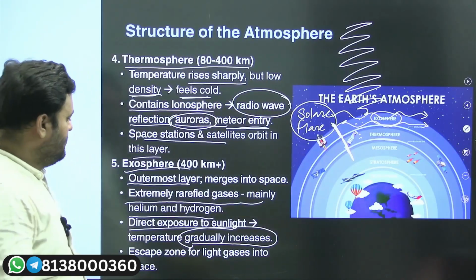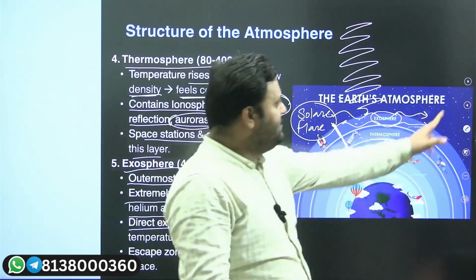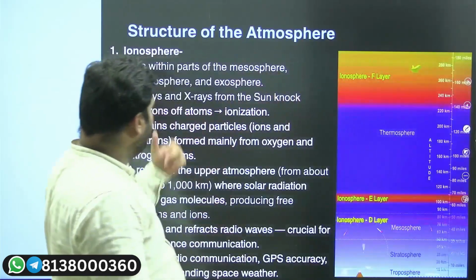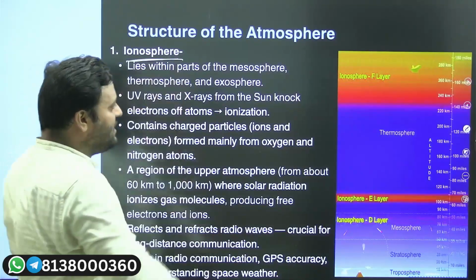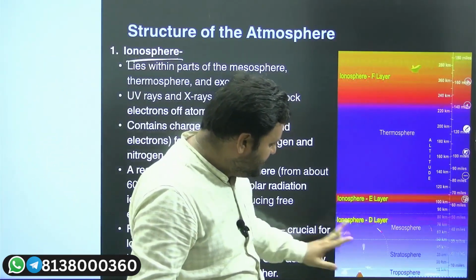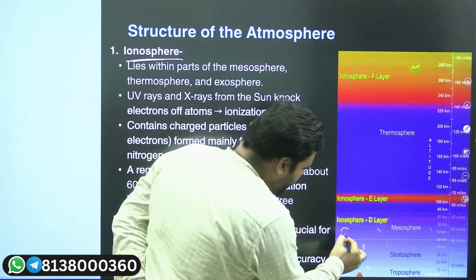Okay, moving ahead. Then we have the ionosphere. Now, what is the ionosphere? The ionosphere lies in the mesosphere. So from the mesosphere we have the ionosphere.